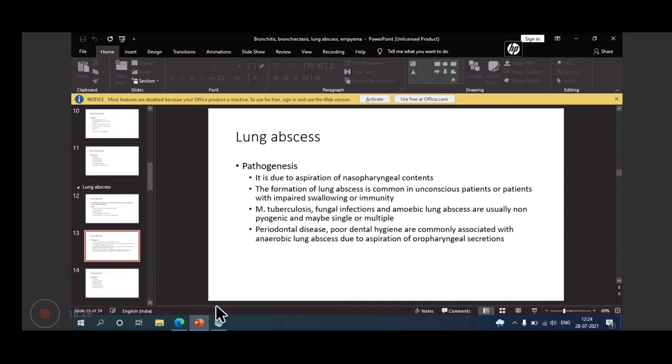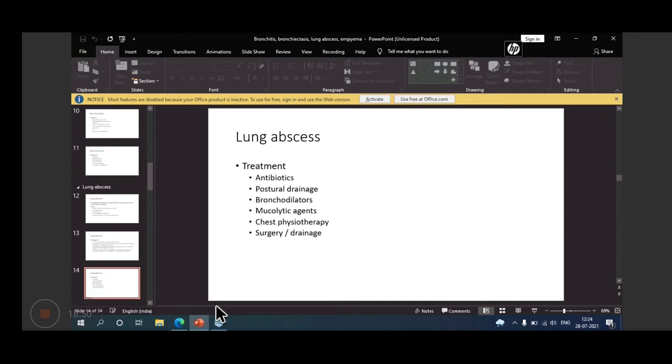And another way is periodontal disease in dental practices. Poor dental hygiene is commonly associated with endogenous lung abscess because endogenous flora is there in the mouth, and due to aspiration of oropharyngeal secretion. So that is how lung abscess occurs.